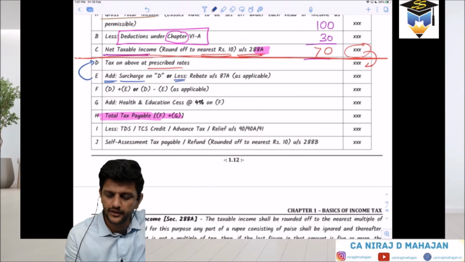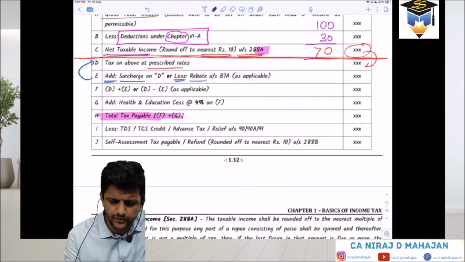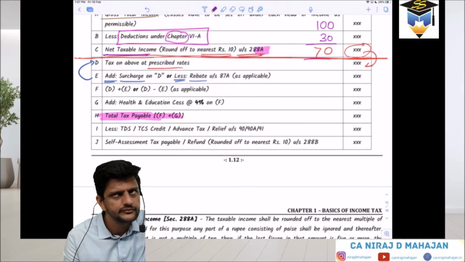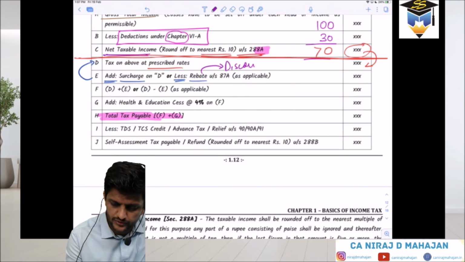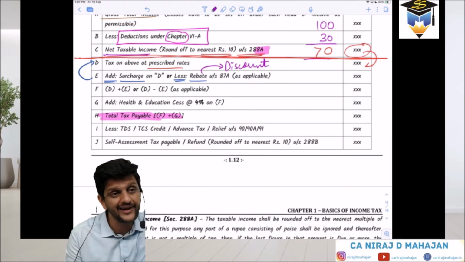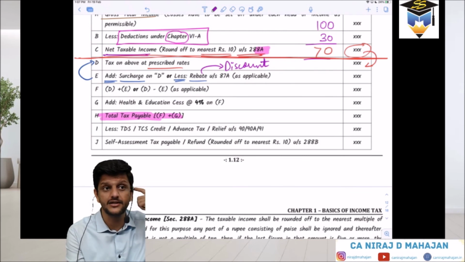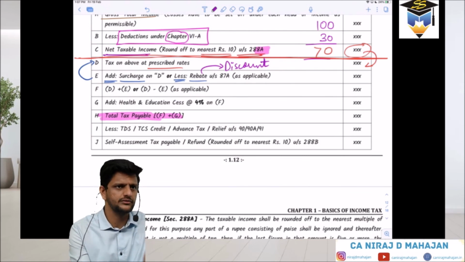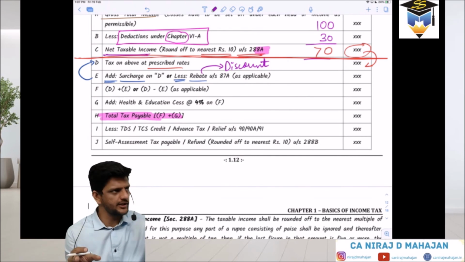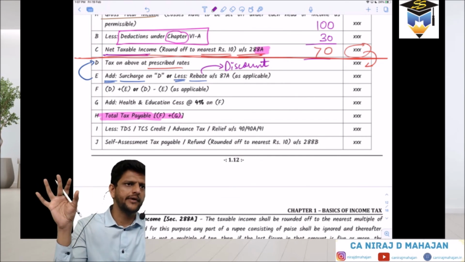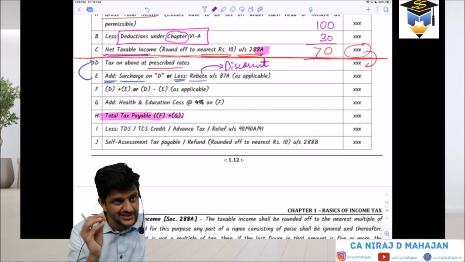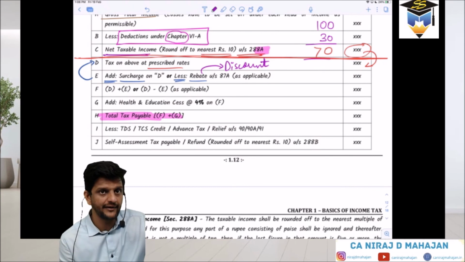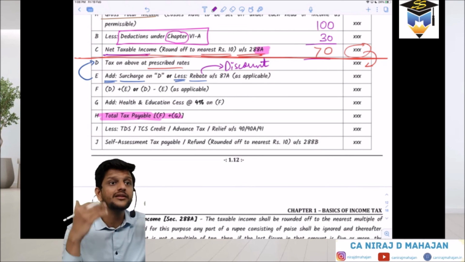Or less. It may also happen that there is a rebate. What do you mean by rebate? Have you heard of this word? Refund? No, sorry. Benefit or discount, correct. Just like you have additional tax like surcharge, you might also get some discount. Obviously it is mutually exclusive. Either surcharge will happen or rebate may happen or nothing may happen. In rebate you're giving a discount, so it is less. Surcharge is additional tax, so it is added. Clear till here? But it is still on the tax amount only.